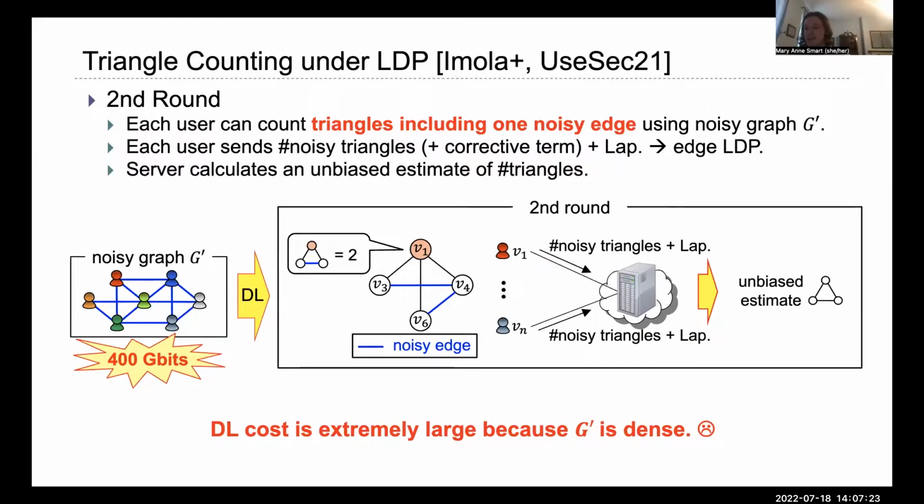And as a reminder, randomized response, you simply flip whether an edge exists or not with some probability. In the second round, each user counts triangles using 2 of their edges, and the third edge, the one they don't know, coming from the noisy graph from the first round. The user sends the number of noisy triangles plus a corrective term for debiasing plus Laplace noise to satisfy LDP to the central server, and the server simply sums these up to obtain an unbiased estimate. However, in order for users to perform this round, note that they must download the edges from the first round in the noisy graph. This noisy graph is dense, and it is extremely large, and it is prohibitively costly.